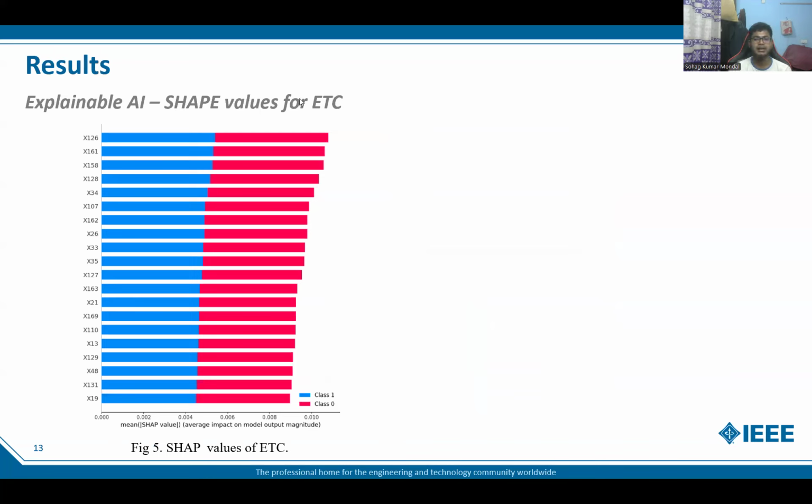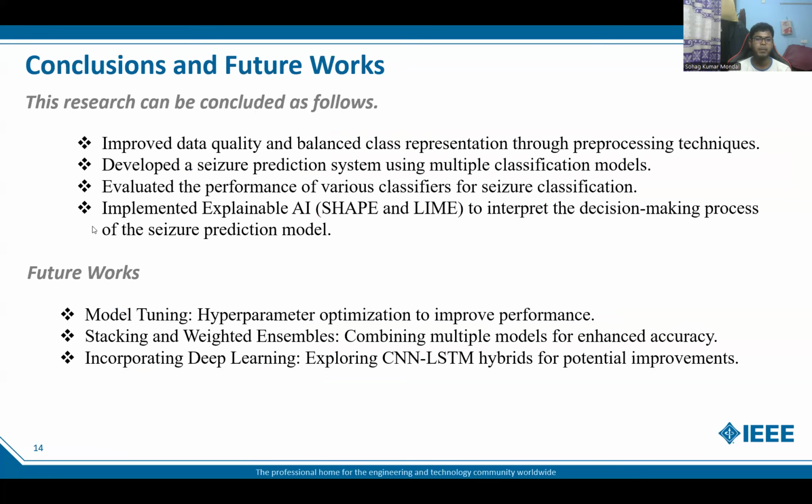We propose the extra tree classifier because of its performance on our various metrics. We can see that the red lines represent class 0, the absence of epileptic seizure, the normal condition, and the blue colors represent class 1, which means the case of epileptic seizure. And on the y-axis, it shows the corresponding feature values.